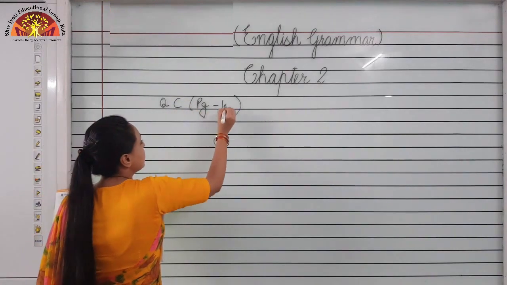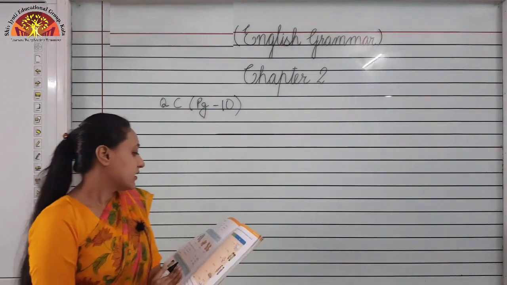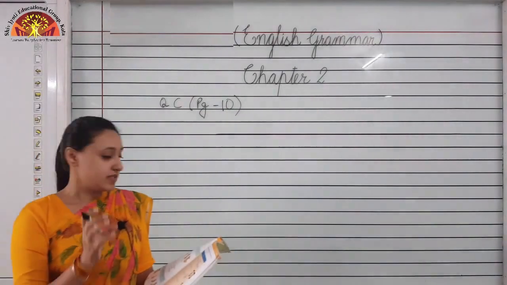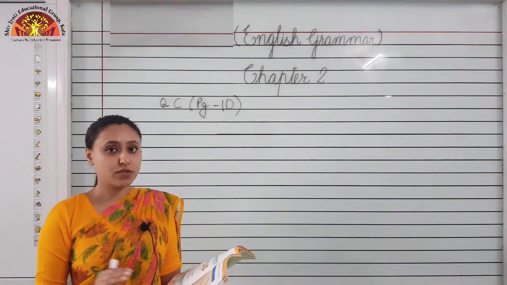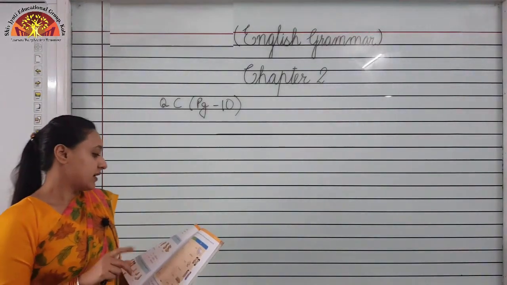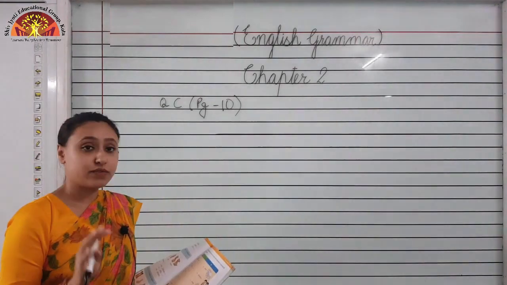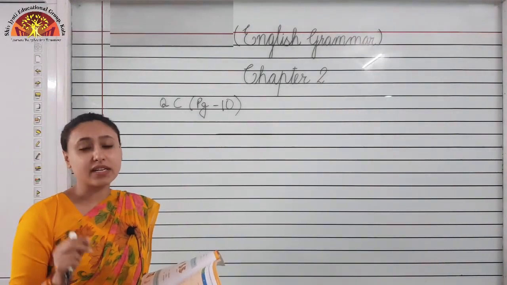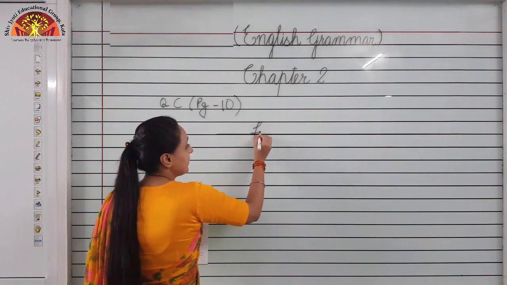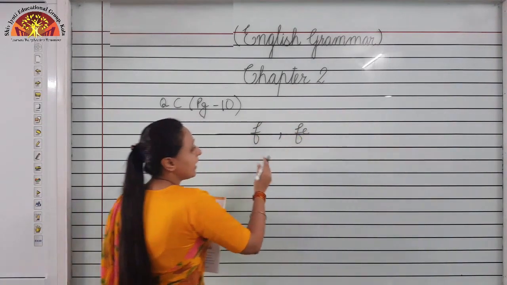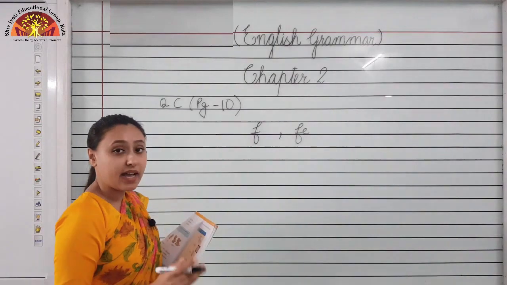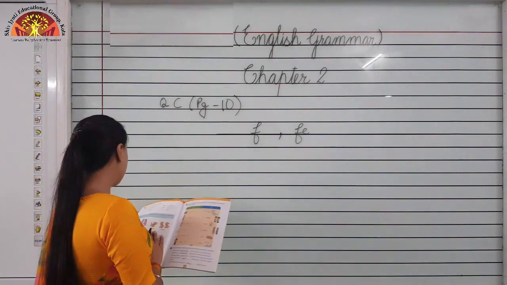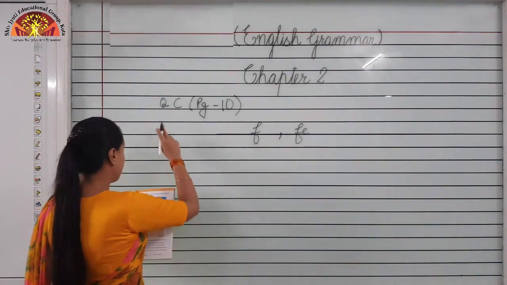Question C on page number 10. Write the plural forms of these nouns. In this question also, singular nouns are given to you. You have to change them to plural nouns. Now, in this, what do you have to do? You already know that there are some nouns which end with letter F and FE. You have to drop F and FE and add VES. What do you have to add? VES.